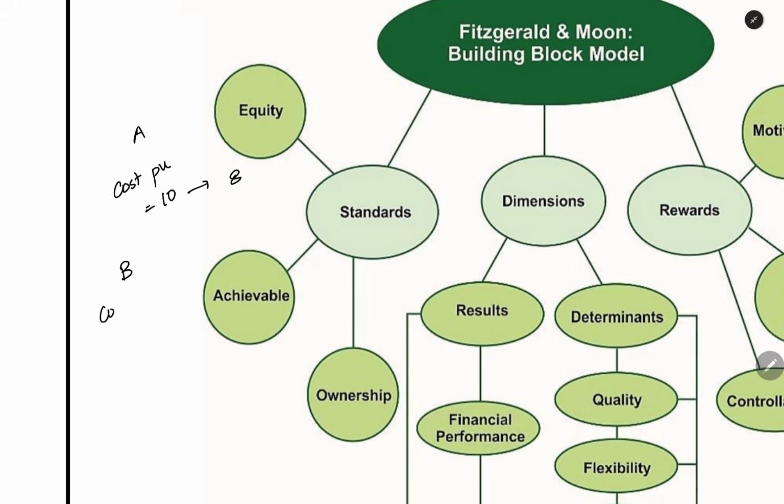Now for division B manager, the cost per unit is also 10 rupees. But for division B manager, he is saying you have to reduce it to 7 rupees per unit. For division A manager, the target is 2 rupees only. But for division B manager, the target is 3 rupees. Both are similar divisions only, operating in a similar manner, same machinery only. Just the geographical location is different.